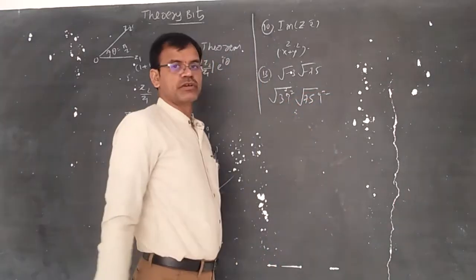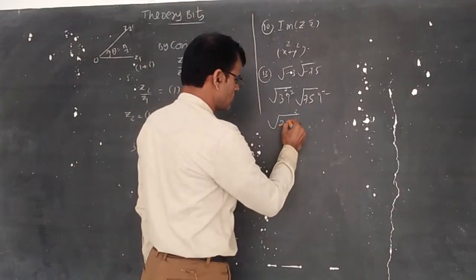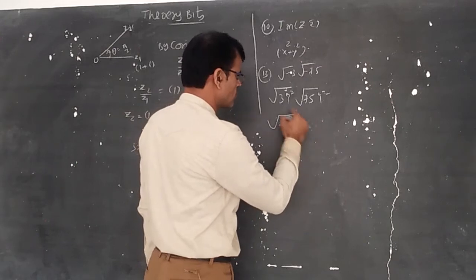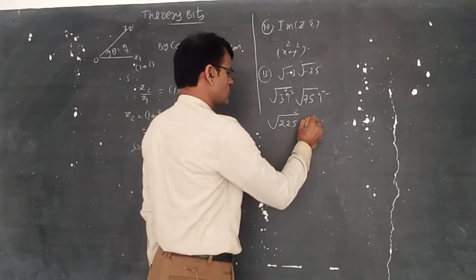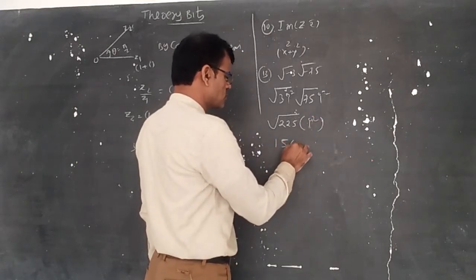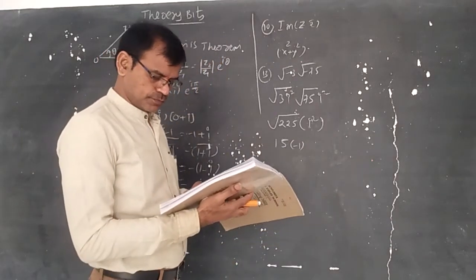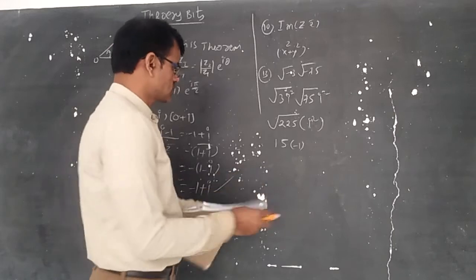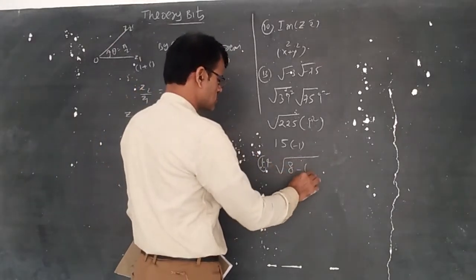Root of 3 i square into root of 75 i square. Now you can write 3 into 25 into 3, root of 225, into i square into i square, i power 4. Now this is 15 into i square, so 15 into minus 1, minus 15 is the correct answer. Next one, square root of 8 minus 6i.